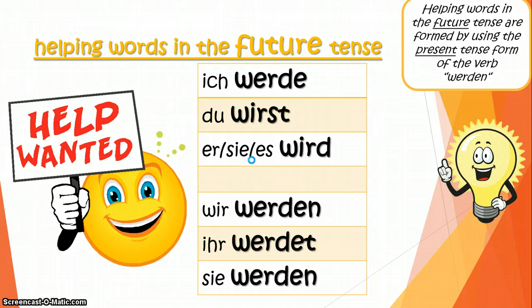So for the future tense, what you need to remember is that the helping words are formed by using the present tense form of the verb werden. So if you want to say I will, it's ich werde. If you want to say you will, du wirst. He, she, it will, er, sie, es wird. We will, wir werden. You will, ihr werdet, and they will, sie werden. It is essential that you know those helping words. They are very, very important.